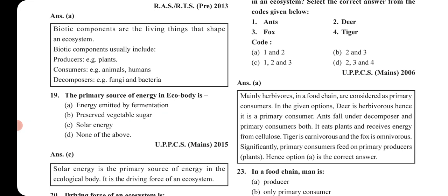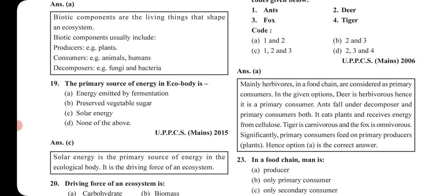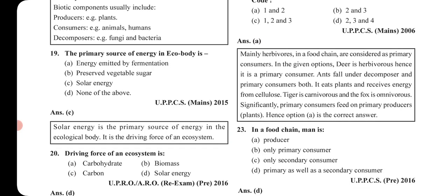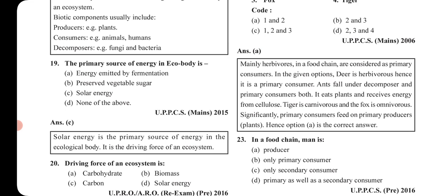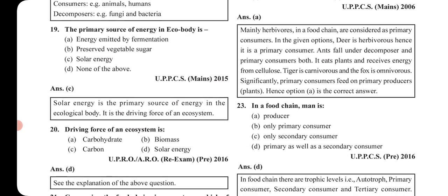Now, ants fall under decomposer and primary consumers both. So this is very important. They are under both the categories. It eats plants and receives energy from cellulose. In that sense, it is a primary consumer. Okay? Tiger is carnivorous and the fox is omnivorous. Significantly, primary consumers feed on primary producers. The correct answer is option A, that is ants and deer.